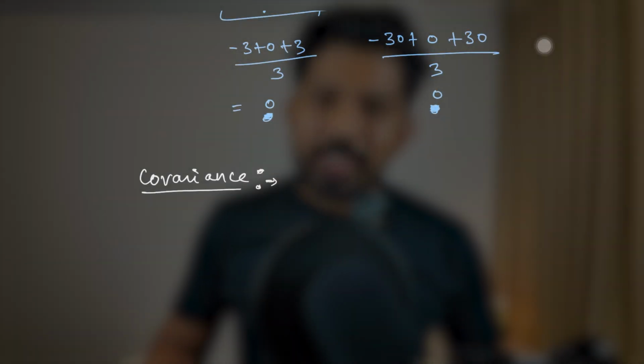Let me tell you what covariance is. I'll upload the definitions and all the text material on GitHub, so you can download from there. But for now, I'll not repeat all the definitions which you can find anywhere, right? I just want to make you understand with the intuition, not with the text and definitions. So yeah, please focus. So what is covariance?